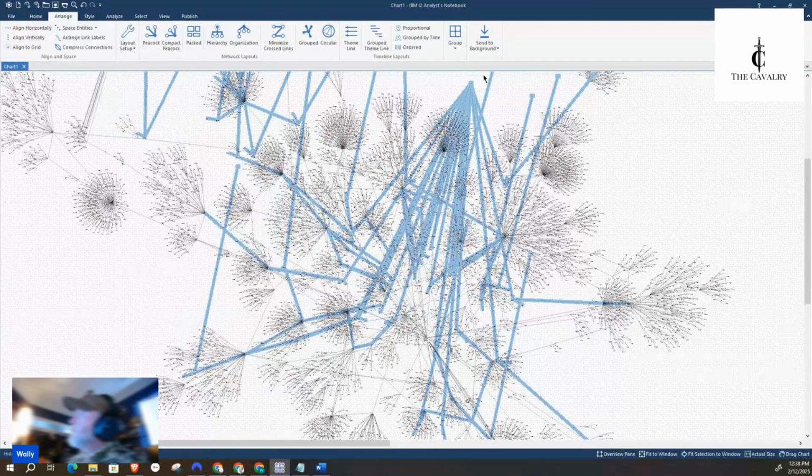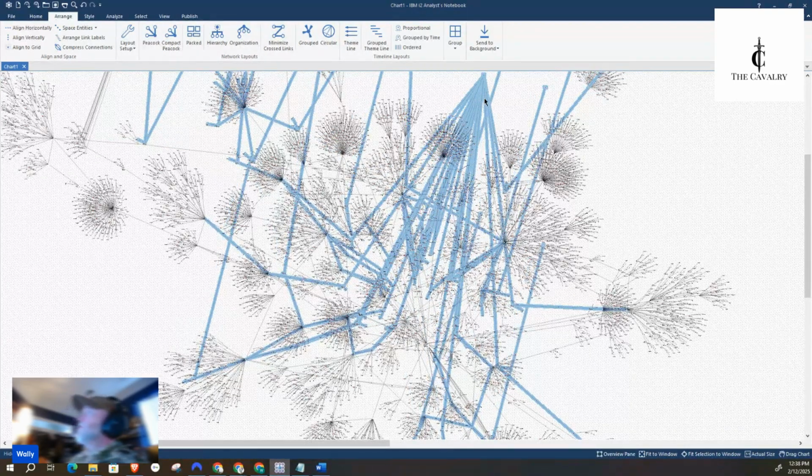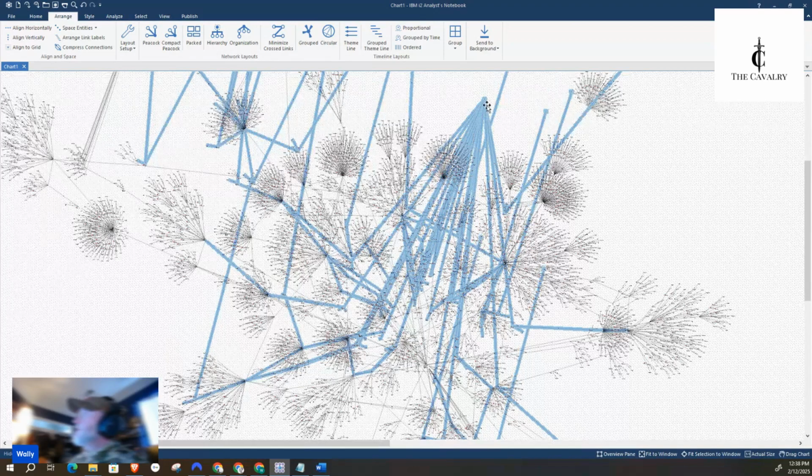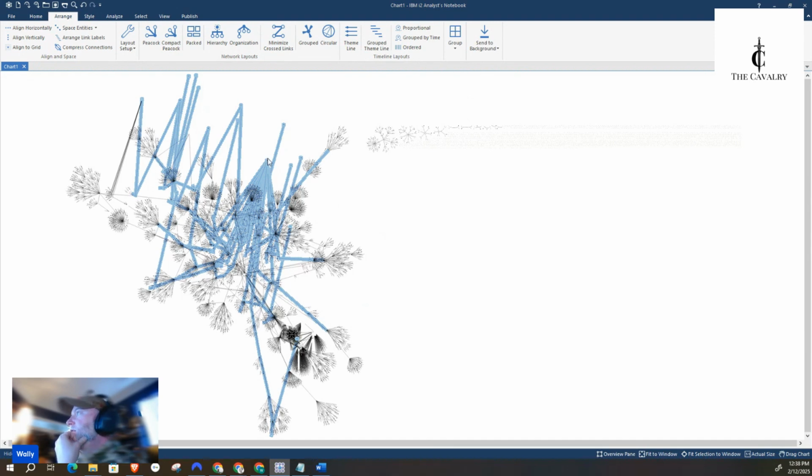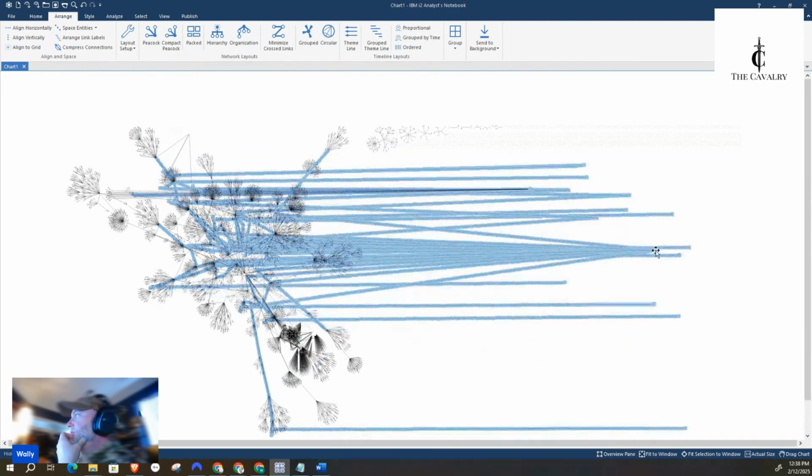So basically everything in blue I grabbed, and I'm going to pull it back just a little bit so I can see. Where'd you go? Fit the window. There you are. I'm going to move that right here. Boom. Now I want to see what the connections are to this.